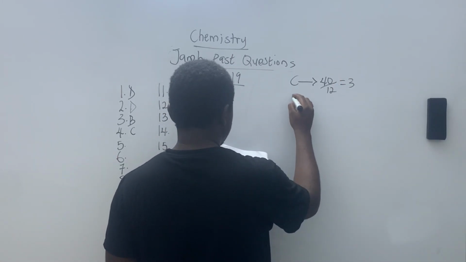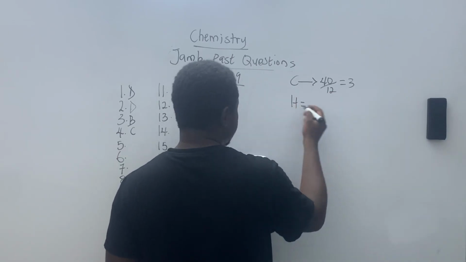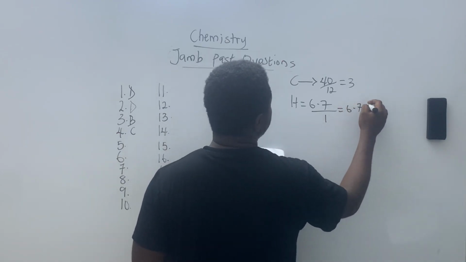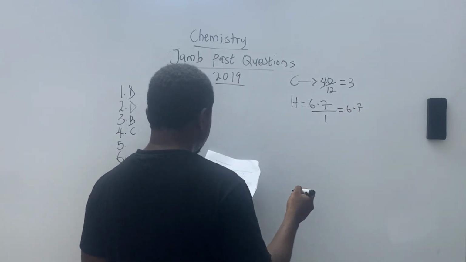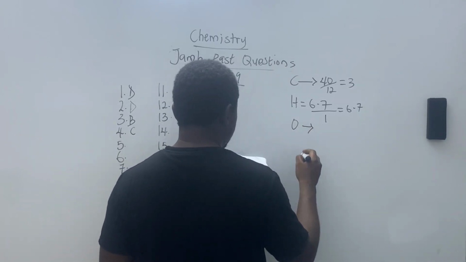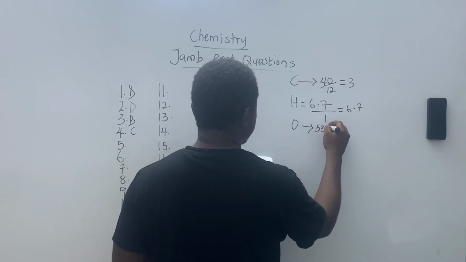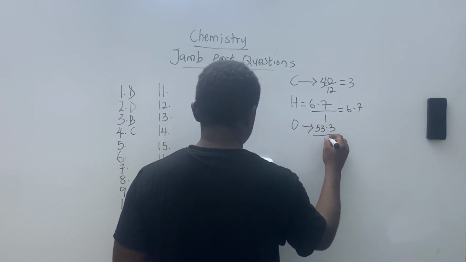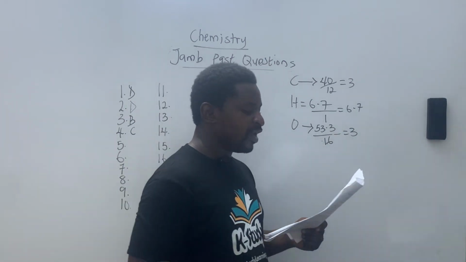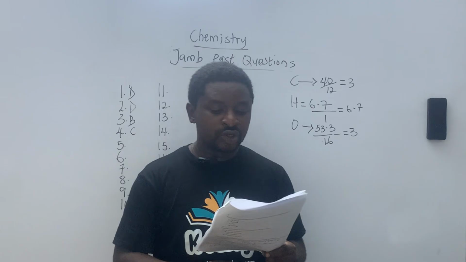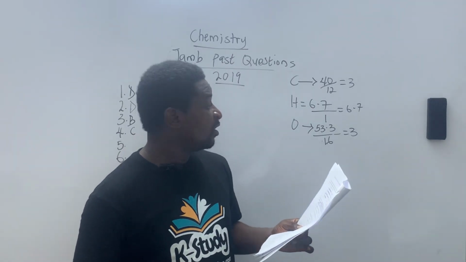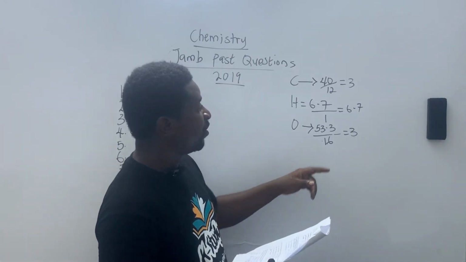Now, the next one, hydrogen, will be 6.7 over 1, which is something like 6.7. Oxygen, O, is 16. That will give me 53.3 over 16, approximately 3. Now, when you have the 3 of them, the next thing is to divide by the lowest of the numbers.